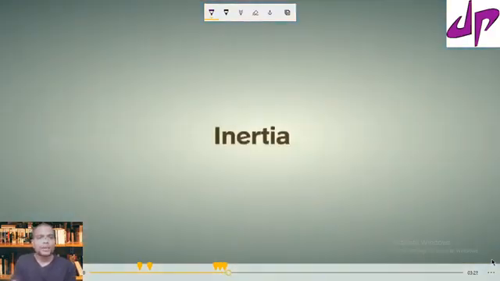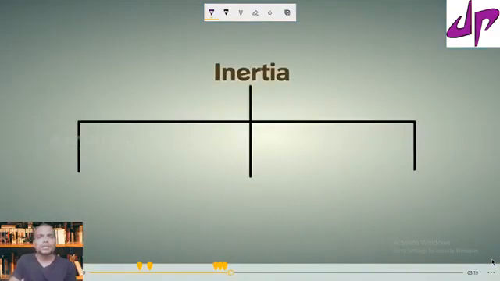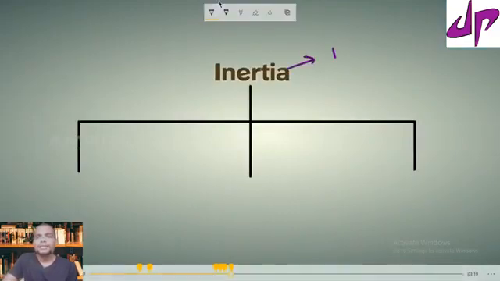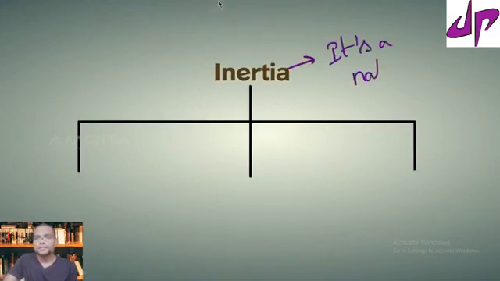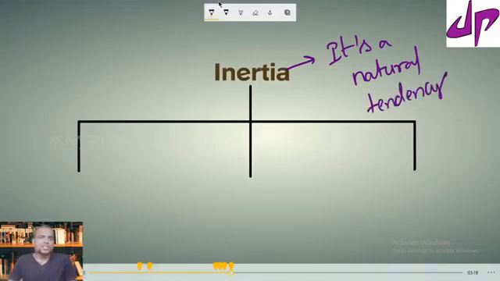So here we explain the concept of inertia. We define inertia as a natural tendency. By its nature, every object has inertia.